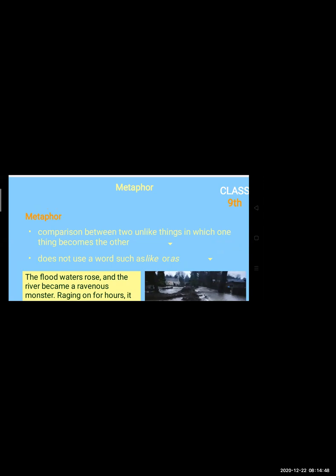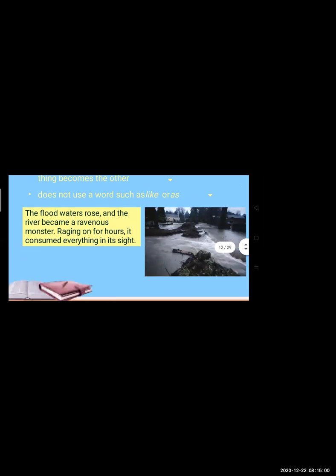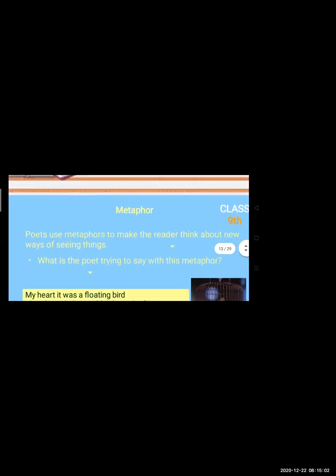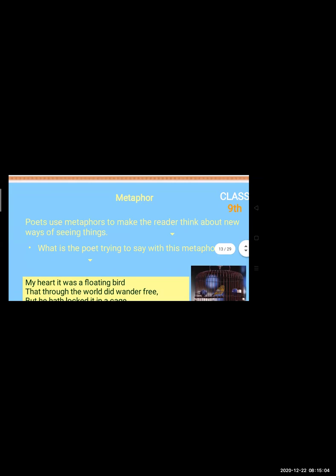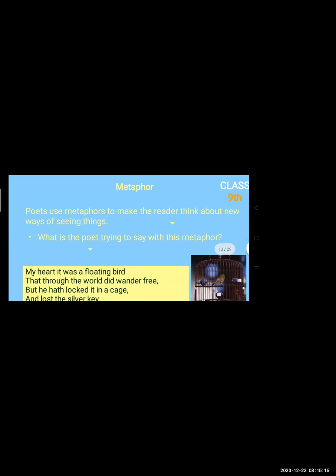And over here one more thing is that the first thing which we are comparing with the other thing becomes the second one, instead of staying at its own place. The poet uses these metaphors to make the reader think about new ways of seeing things. What is the poet trying to say with this metaphor? Here is an example. Now I would like to explain what the poet does through the metaphor figure of speech.